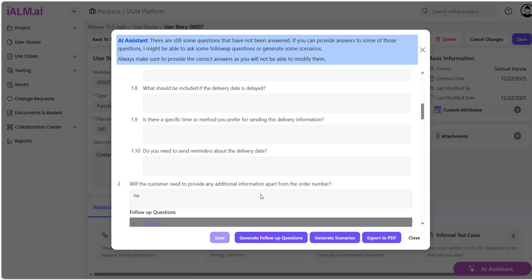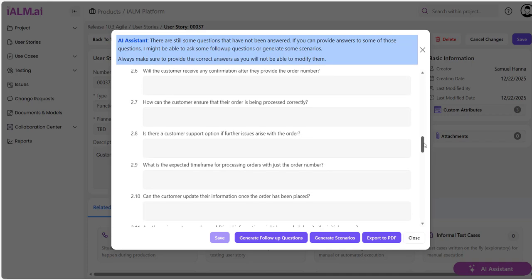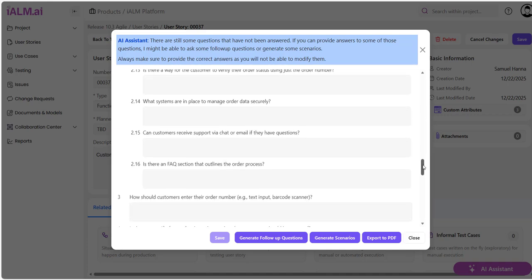All right, now I have the option either to go ahead and generate some scenarios, or actually, I am supposed to answer some of those follow-up questions.